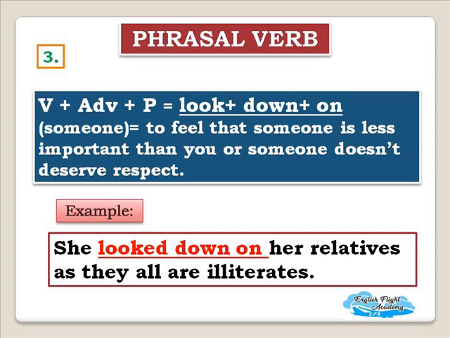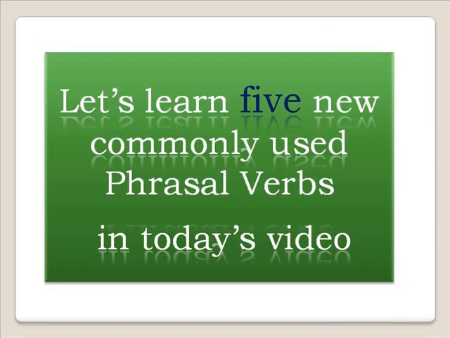And the third definition is, it's a combination of a verb, an adverb and a preposition. The example given there is look down on someone: to feel that someone is less important than you or someone doesn't deserve respect. She looked down on her relatives as they are all illiterates. So let's learn 5 new commonly used phrasal verbs in today's video.